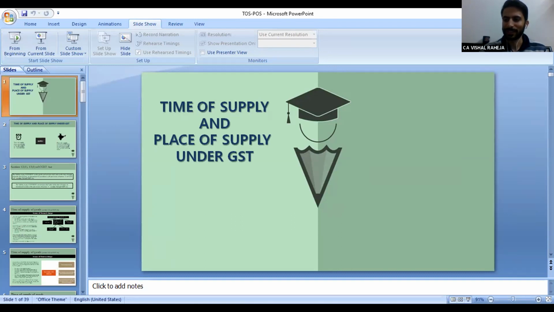No reply yet. Sumit ji? Ji Vishali. In the meanwhile, if anyone replies, what do you understand by the term place of supply? Why is there a requirement to determine place of supply?